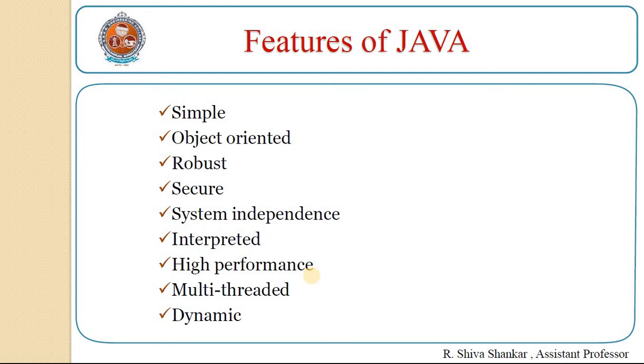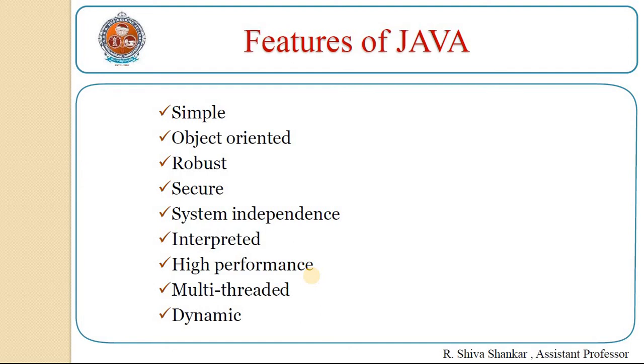Another reason why Java is robust lies in its memory management features. Most C and C++ programs crash in the middle because of not allocating sufficient memory or forgetting to free the memory in a program. Such problems will not occur in Java because the user need not allocate or deallocate memory in Java. Everything will be taken care of by the JVM only. Secure.